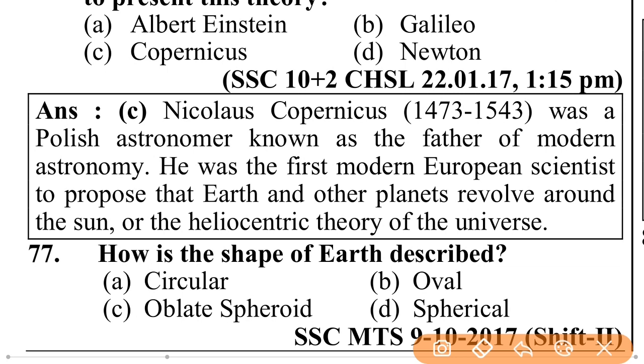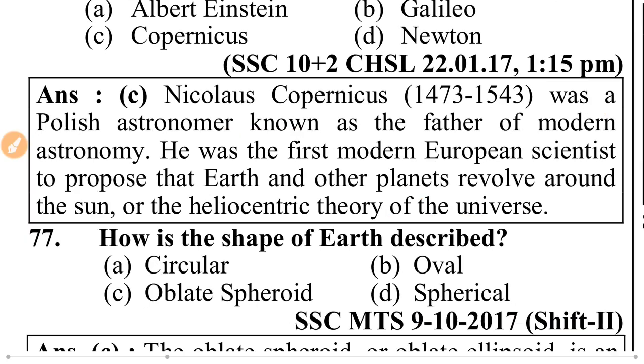Nicholas Copernicus, 1473 to 1543, was a Polish astronomer known as the father of modern astronomy. He was the first modern European scientist to propose that the Earth and other planets revolve around the Sun, the heliocentric theory of the universe.